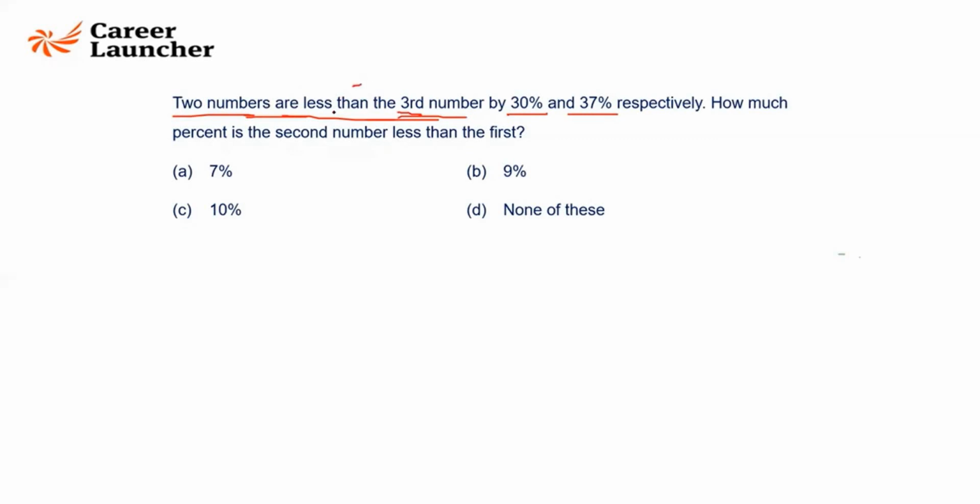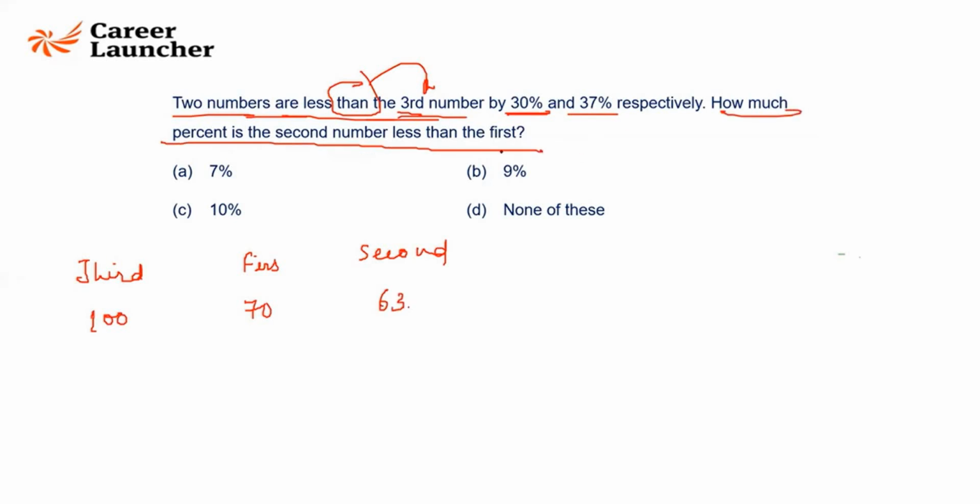So less than the third number. So the third number is the frame of reference. So the third number is going to be 100 to me. So the first number is less by 30%. So first number is 70. Second number is less by 37%. So it's going to be 63. How much is the second number less than the first? Second number is less than the first by 7 on the first, 70. 1/10, 10%.